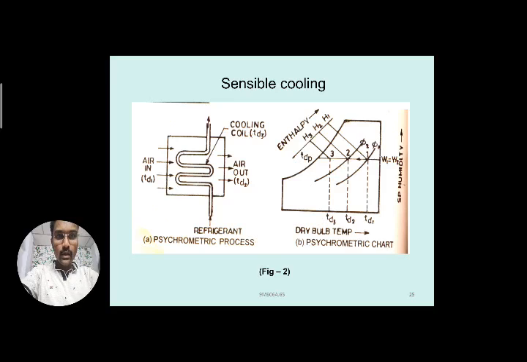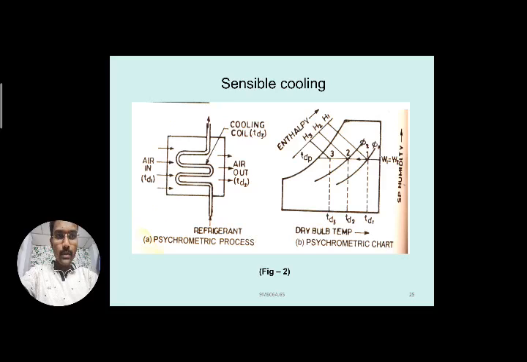The air passes over these cooling coils and heat exchange takes place, so TD2 is less than TD1, but the cooling coil surface temperature is very low compared with TD1 and TD2. On the chart you can see that the TD3 value is very low.